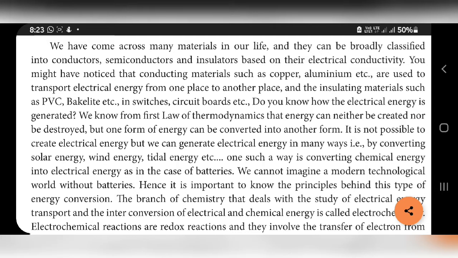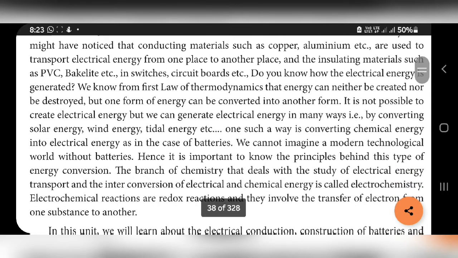Here, electro means current, and chemistry means chemicals. We are going to study the relation between these two: electrical energy transport and interconversion of electrical energy and chemical energy. Electrochemical reactions are redox reactions, and they involve the transfer of electrons from one substance to another.